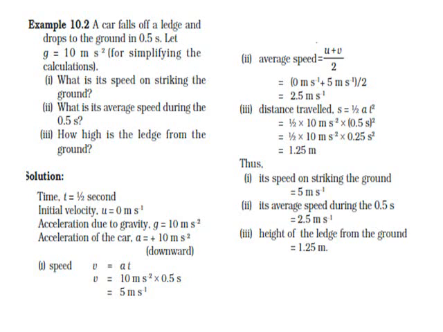So the simplified formula will be S is equal to half gt square. Substitute g equal to 10, t is equal to 0.5, and when you simplify you will get 1.25 as the distance traveled. So we have calculated the speed, the average speed, and the height from which the car is falling.